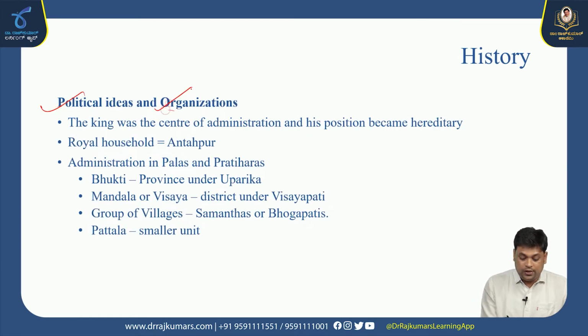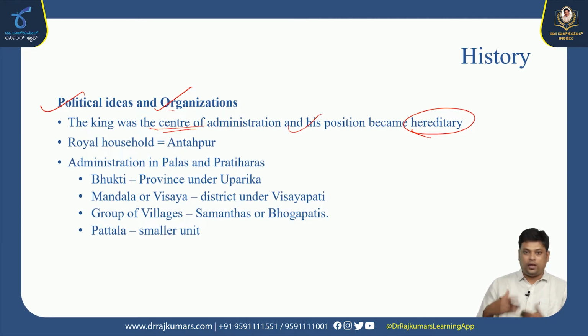Now the political ideas and organization. The king was at the center of administration and his position became hereditary. So central administration was in the hands of the king only, and the position passed within the same family, who would rule again and again. The royal household is known as Antahpura. People who worked for the kingdom were provided quarters by the king.